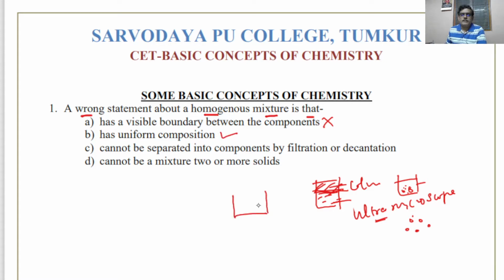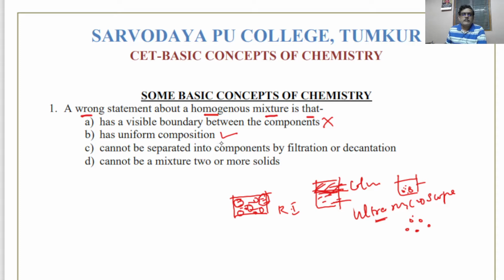Say if you have sugar dissolved in water, a sugar solution. Whatever the density in any part of the solution, or if it is a colored solution, the color, the taste, the refractive index, everything will be the same in every part of the solution.